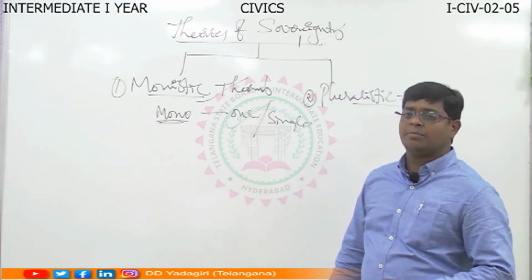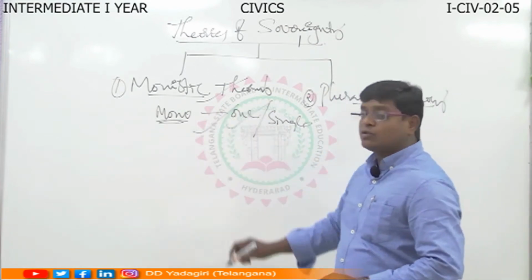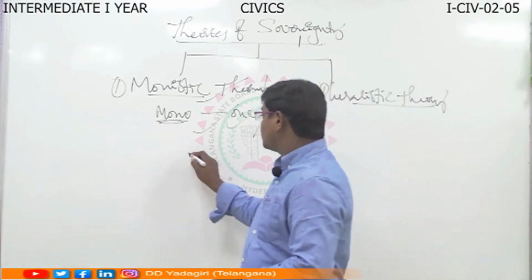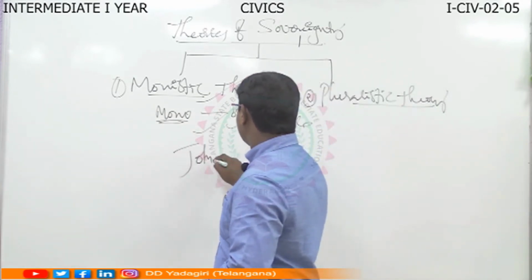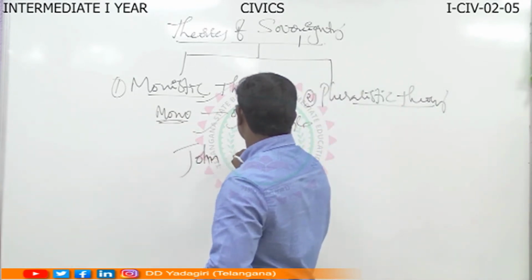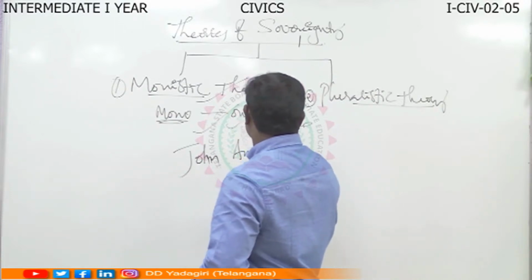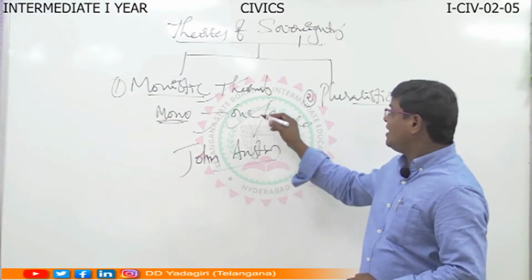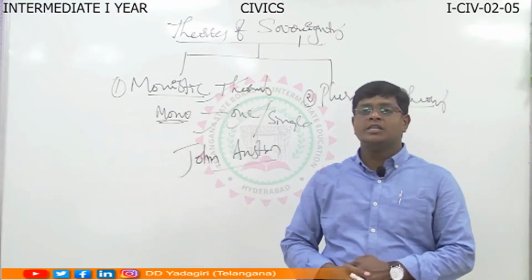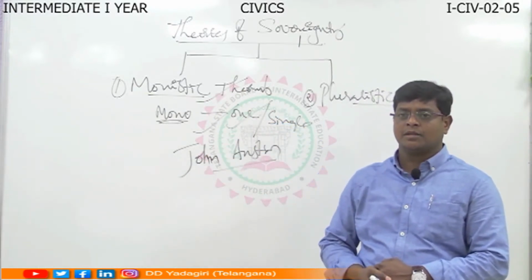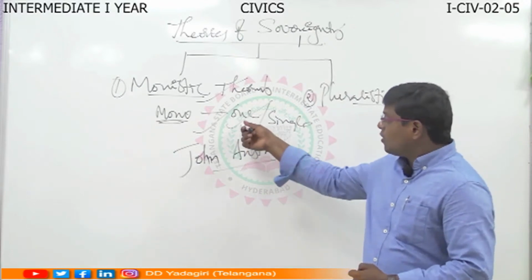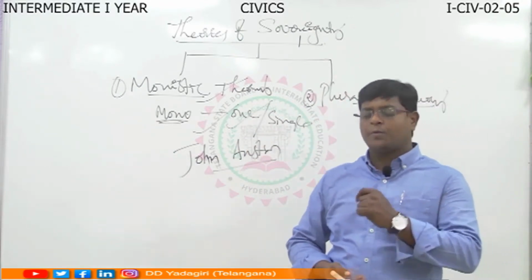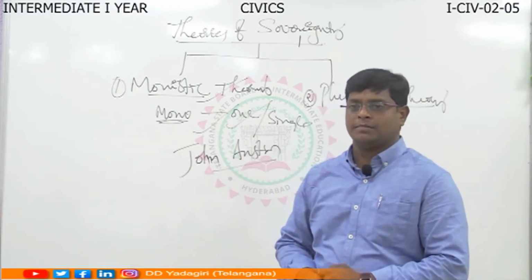Who proposed the monistic theory? John Austin. John Austin was the famous philosopher. He proposed the monistic theory of sovereignty.